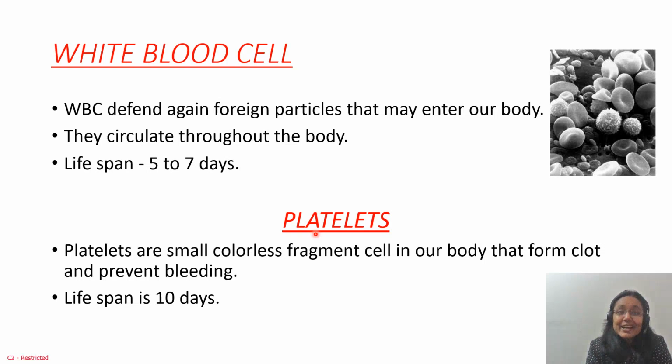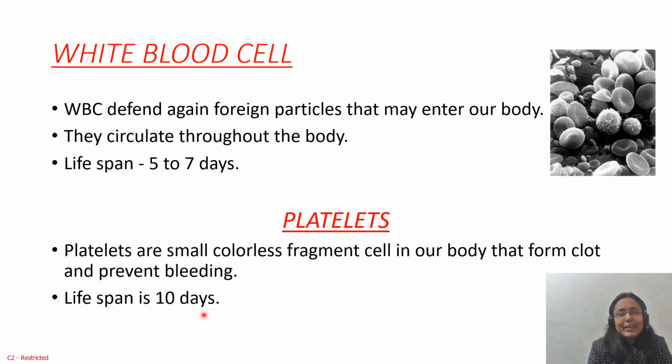They are the platelets present in our blood that make a clot there, so that the bleeding stops and we are cured from the harmful, continuously flowing bleeding, which could cause an unconscious state. So platelets are responsible for stopping the bleeding and protecting us from that danger. Platelets are small colorless cell fragments in our body that form clots and prevent bleeding, and their lifespan is 10 days. So that's all about the blood.